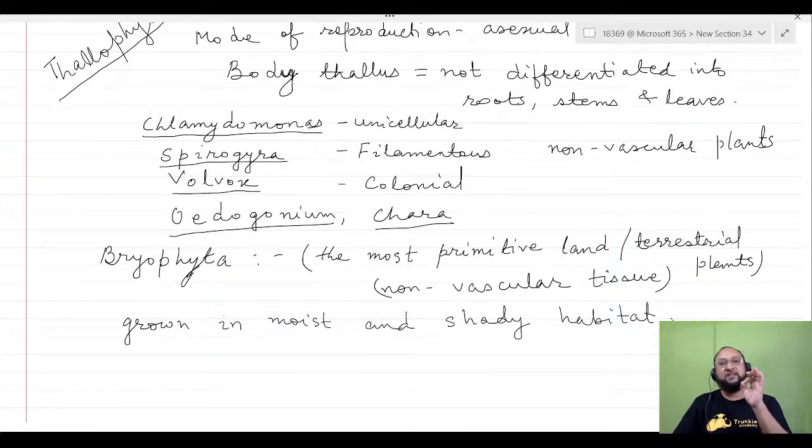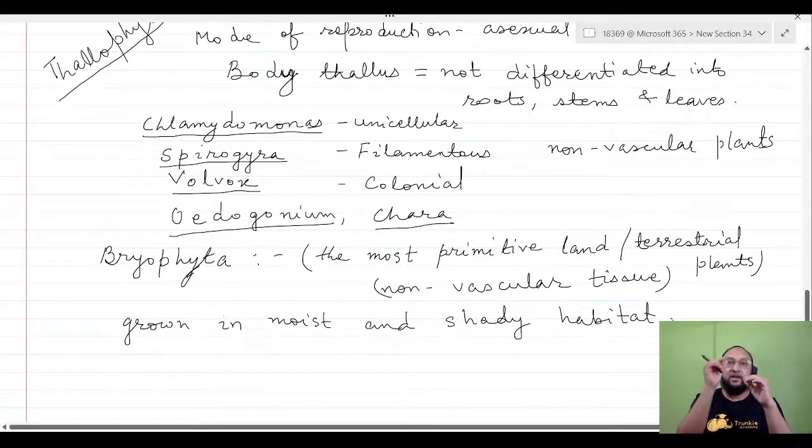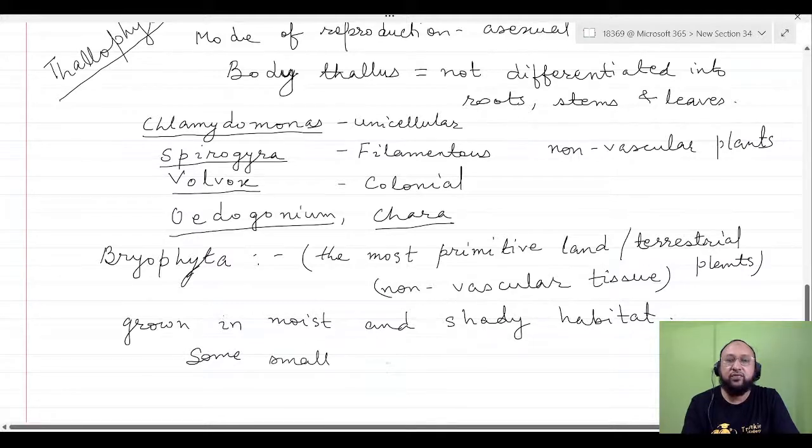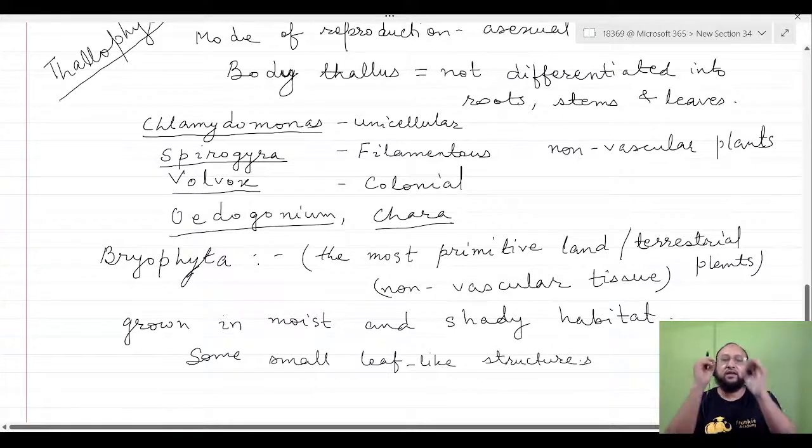So thallophyta, algae, are very primitive, aquatic, not terrestrial. After that evolution took place, and the bryophytes evolved, and bryophytes are a little higher, a little bigger in size. Some small leaf-like structures are found in the bryophytes.